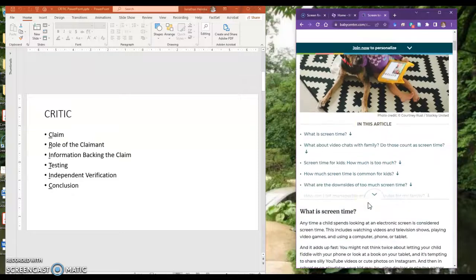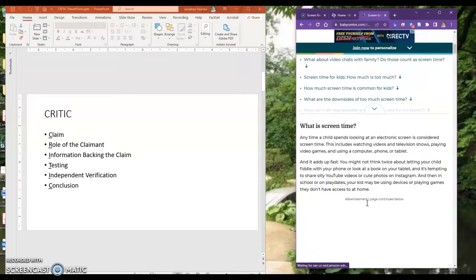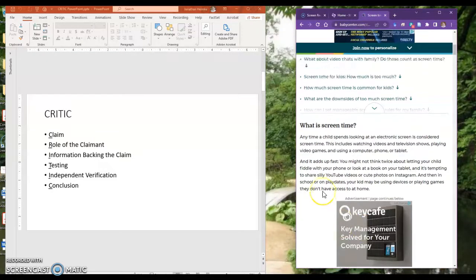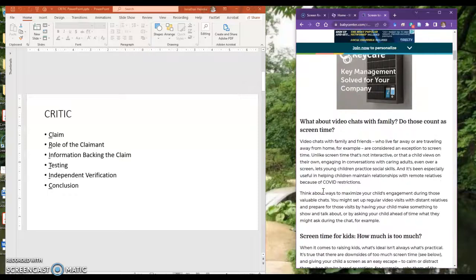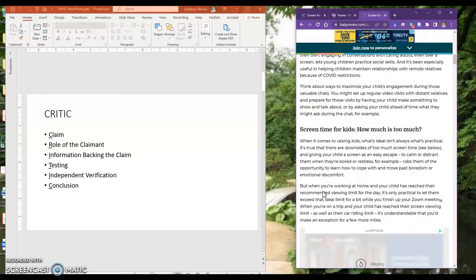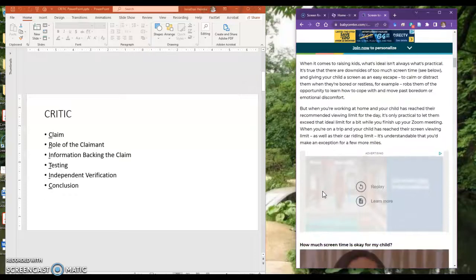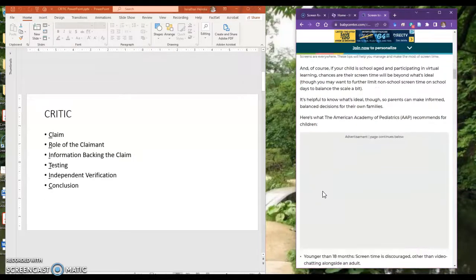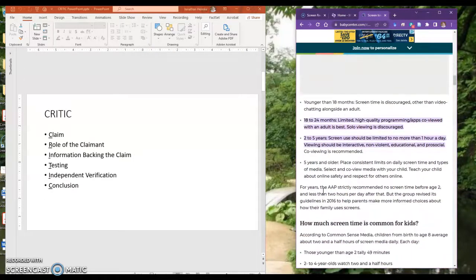This time you have to go through the article a little bit to see what they say. So here's what screen time is, what about video chats, screen time for kids. So you go through here and see.